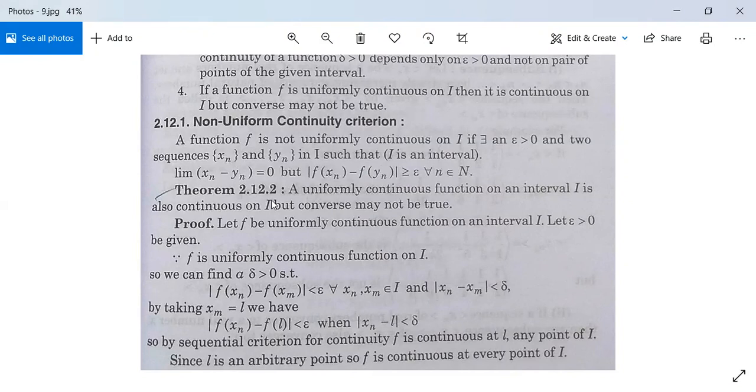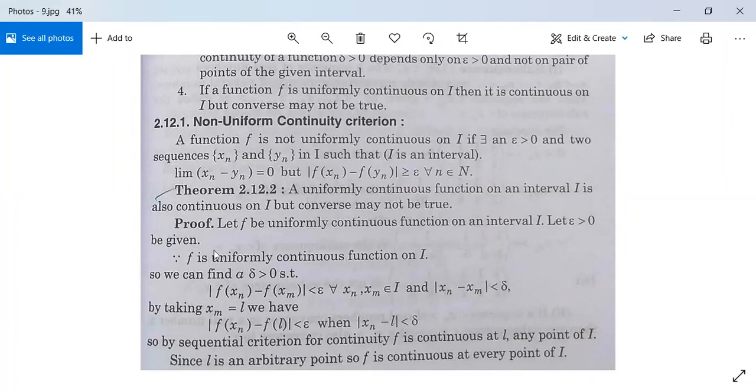Next, theorem देखो. A uniformly continuous function on an interval I is also continuous on I, but converse may not be true. Proof देखा जाए. Let f be uniformly continuous function on an interval I. तो इससे हम दिखा देंगे कि continuous है.